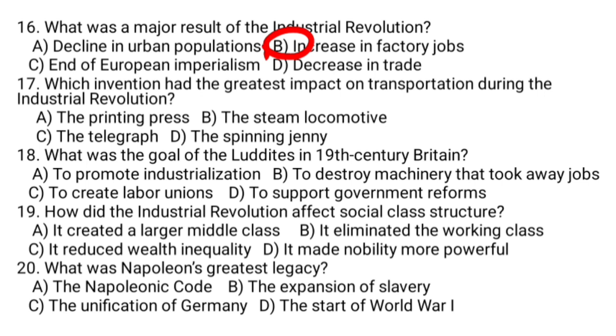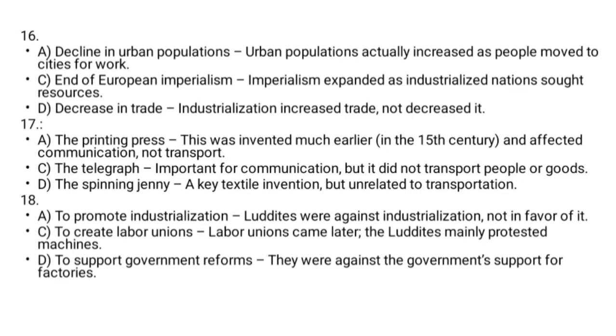B. Question number 18. Destroying machinery that took away jobs was the goal of the Luddites in 19th century Britain. A is not the correct answer. Why? Because the Luddites were against industrialization, not promoting industrialization. C is not the answer. Why? Because labor unions came later.